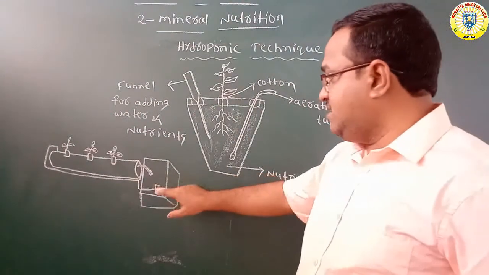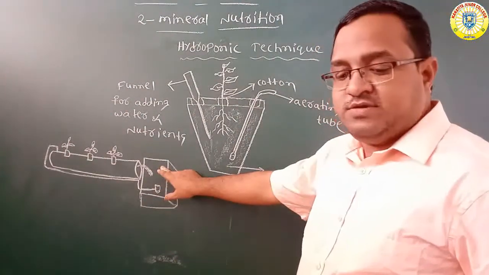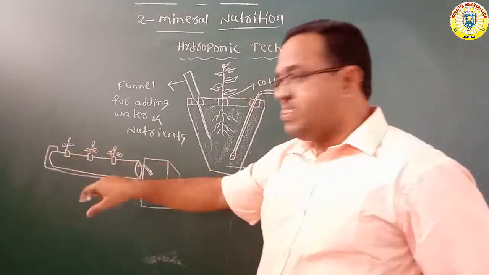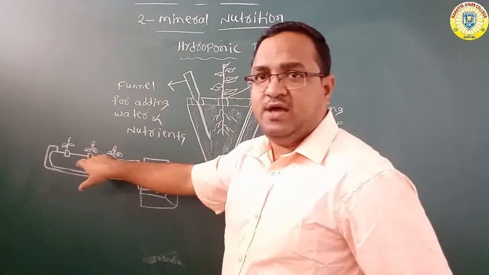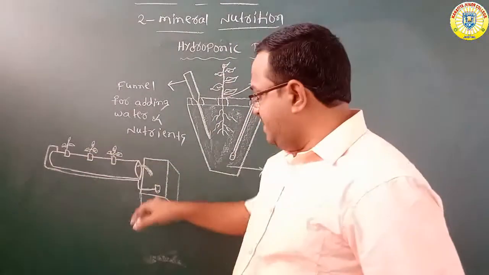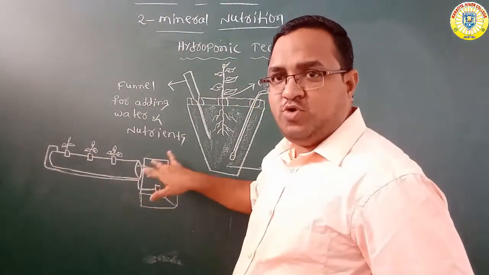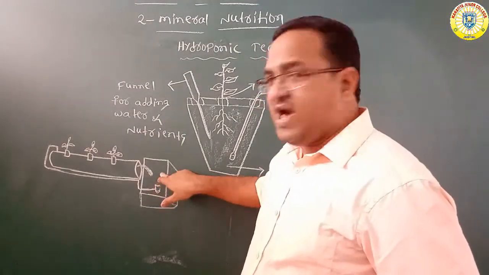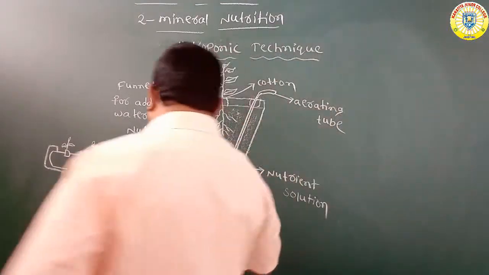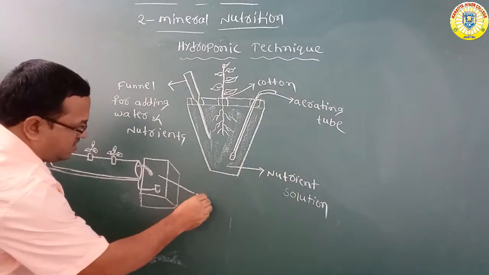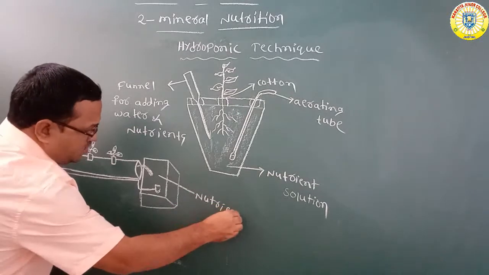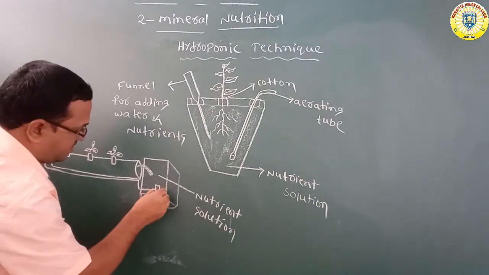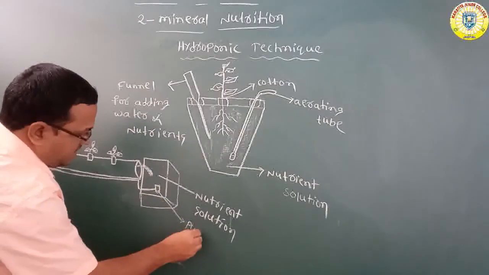So this is the reservoir, which contains nutrient solution. This is the pump. This is the tube. In that tube only we are able to cultivate the plants. From the pump, the nutrient solution present in the reservoir is transported.